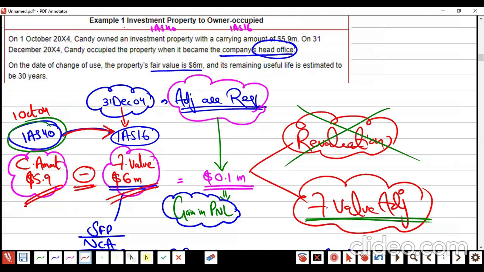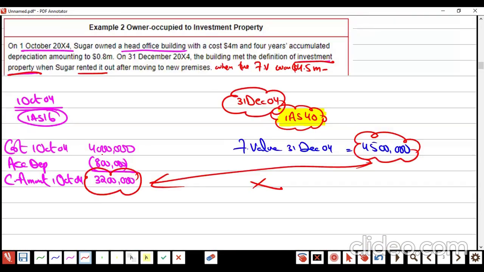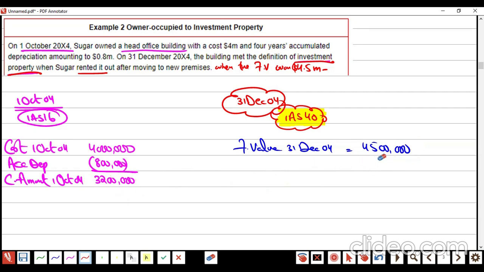But now I am stuck. I can't do direct comparison when I am coming from 16 towards 40. Why? Because this is the carrying amount at 1st of October, and this is the fair value of December.